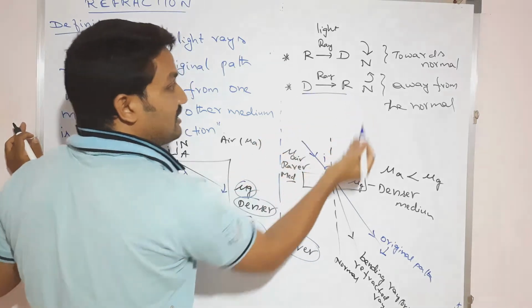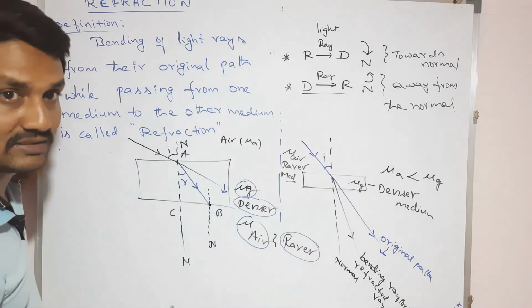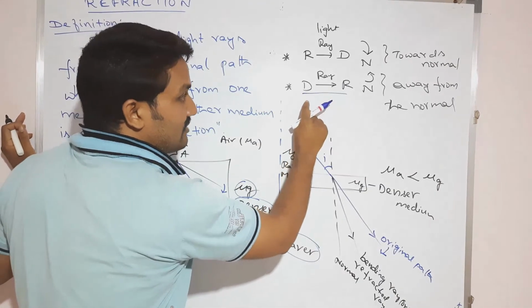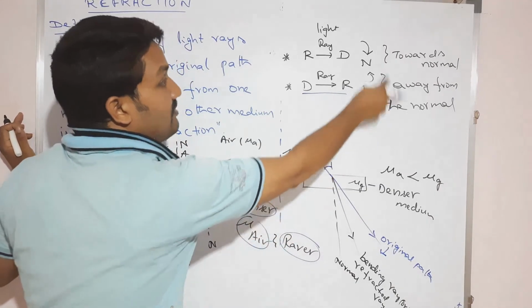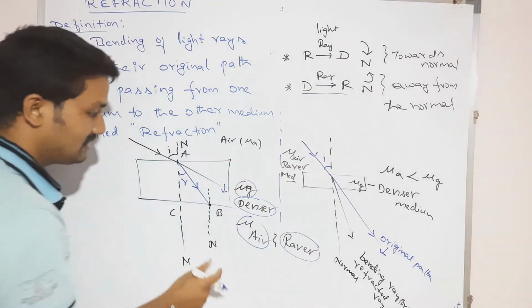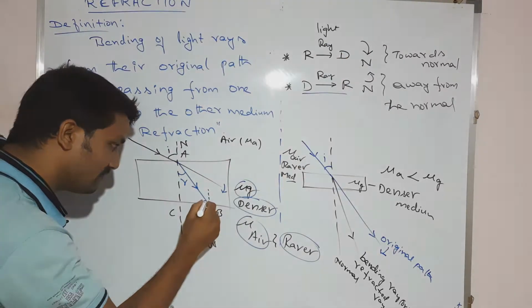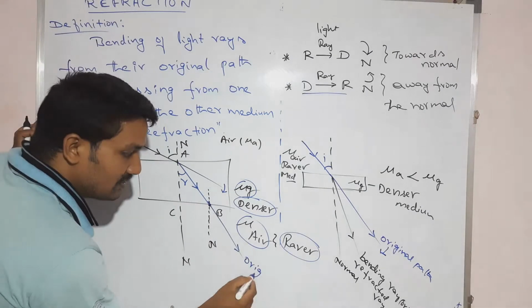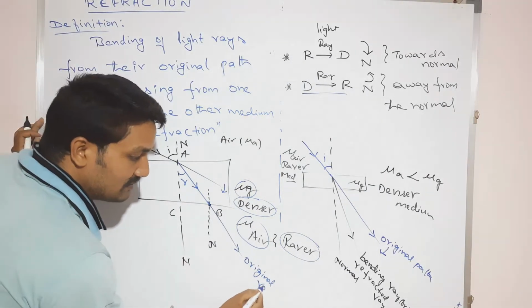Denser medium to the rarer medium, what law do we have to follow? Whenever the light ray passes from denser medium to the rarer medium, it goes away from the normal. So first of all, the original ray, you follow. Let us suppose this one is the original ray.